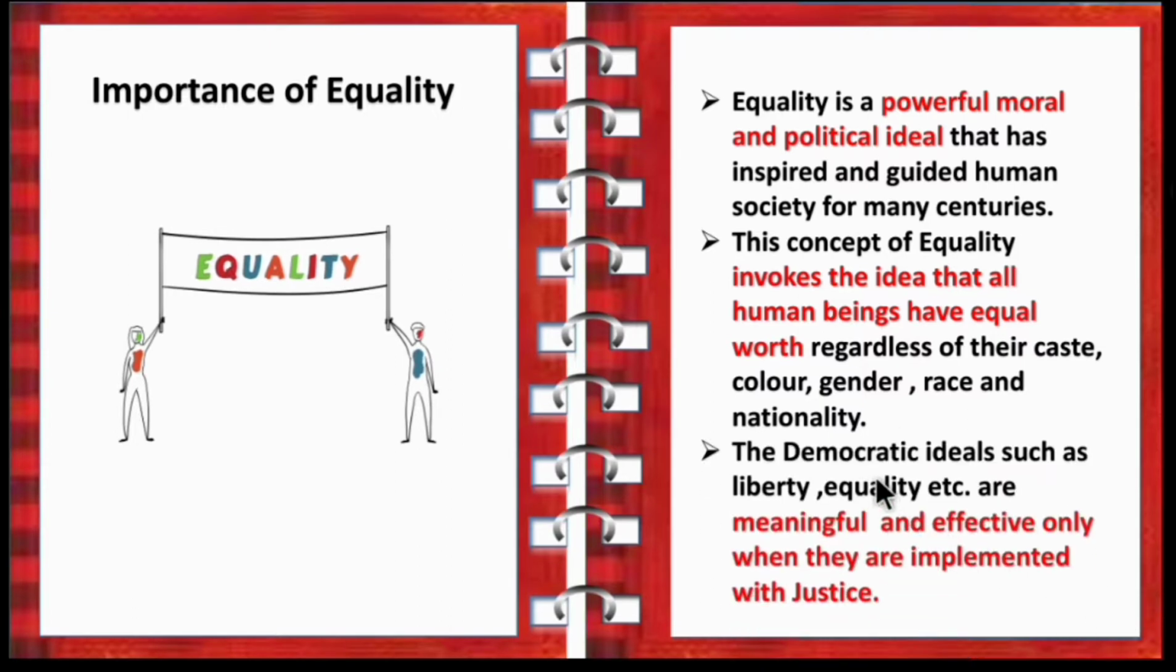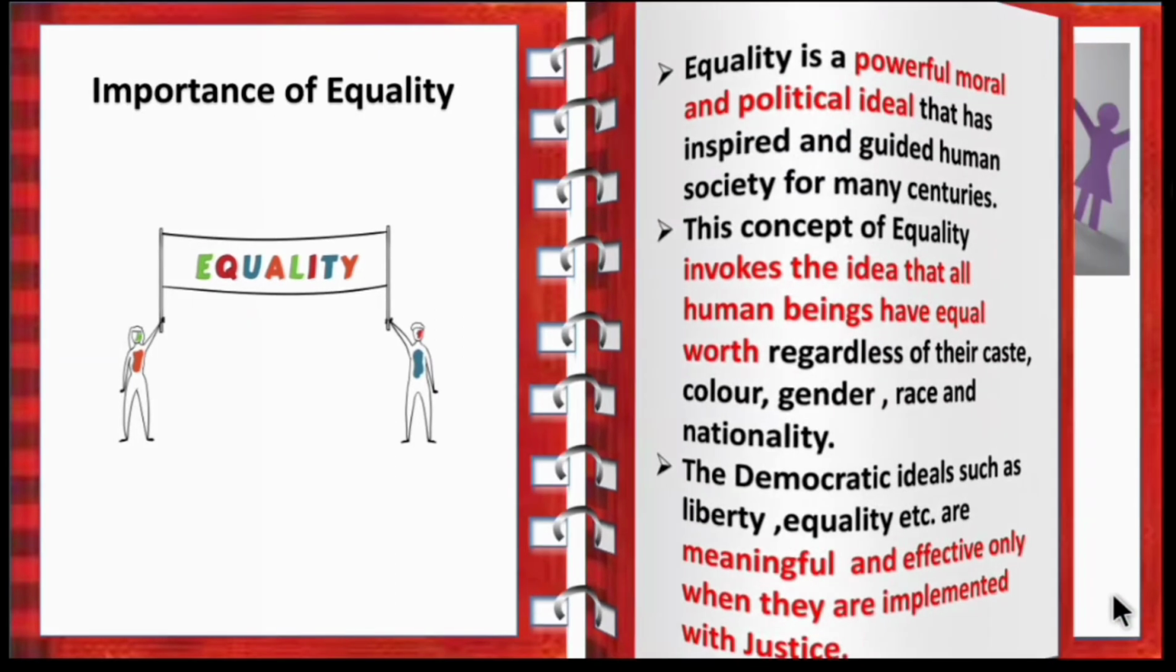Next, the democratic ideals such as liberty and equality are meaningful and effective only when they are implemented with justice. So the democratic values such as liberty and equality will be meaningful, will make sense, only when they are implemented with fair justice in the society, that is without showing any discrimination. So children, these are all the importance of equality.